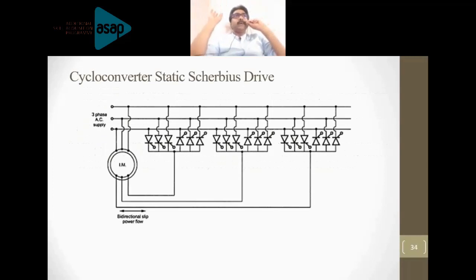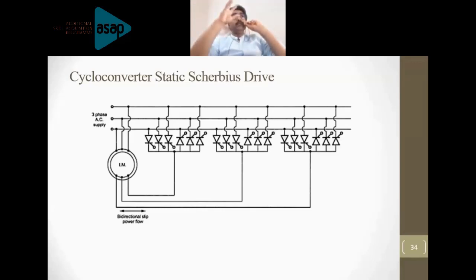In static Cramer drive you will supply power only back to the mains, but control will be easy because commutation will occur naturally. But here, in case of static Scherbius drive, you need to apply forced commutation for the inverter. So that will increase the control complexity of the system.